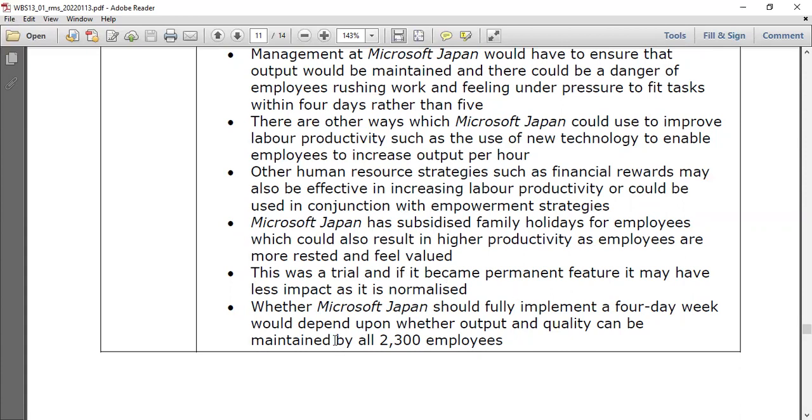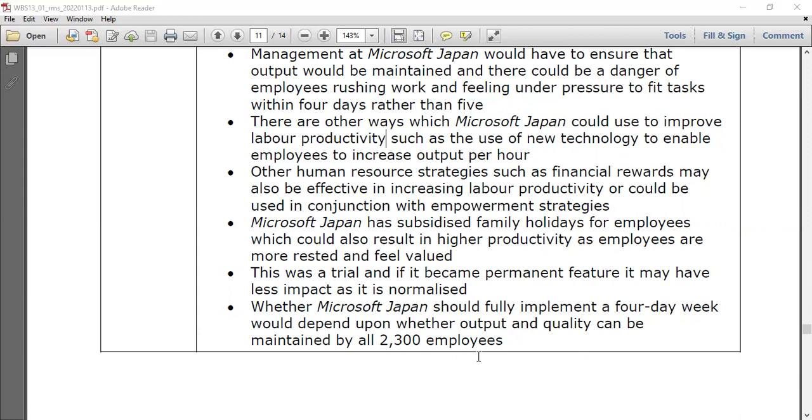So whether Microsoft Japan fully implements the 4-day week would depend upon whether output and quality can be maintained by all 2,300 employees. A very, very important conclusion, guys. It depends on whether everyone is working the same, all 2,300 employees. That's how you have to conclude the answer.